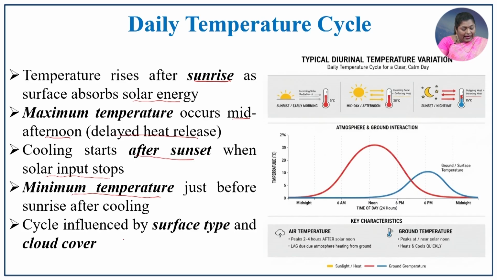The cycle is influenced by the surface type and cloud. This cycle is mainly influenced by which factor? That is, which surface is there, and which cloud is present in that particular locality. So, that determines the daily temperature cycle of that particular local region.